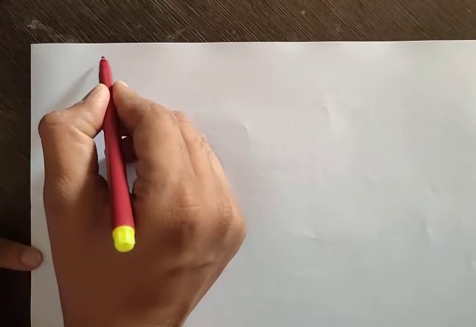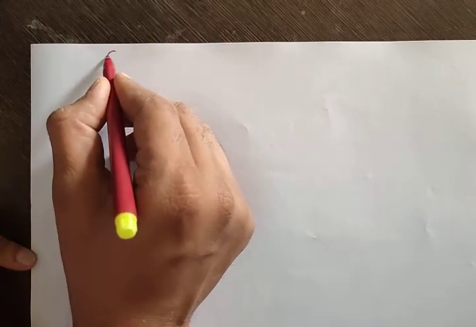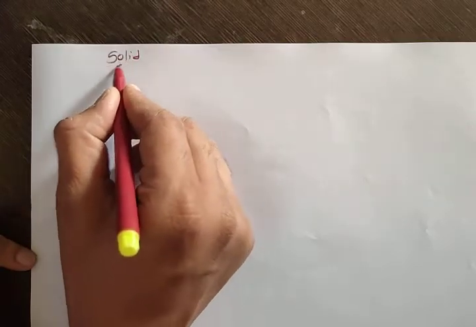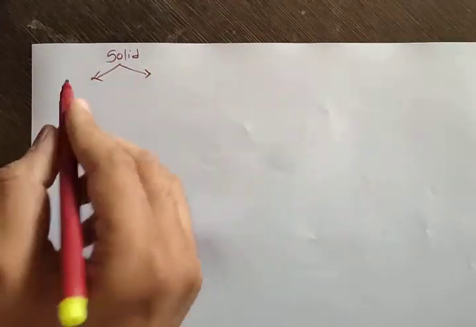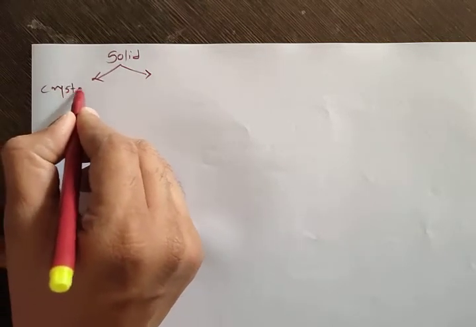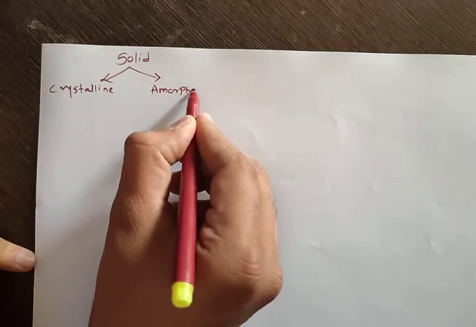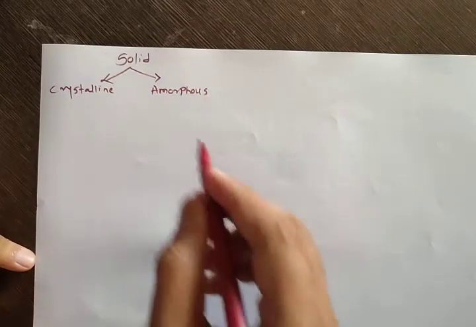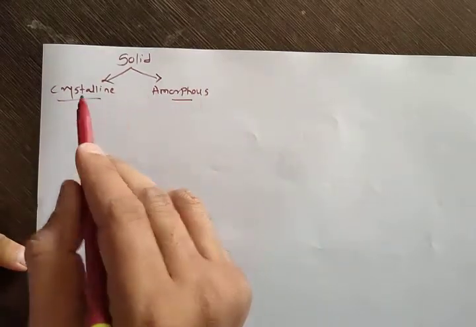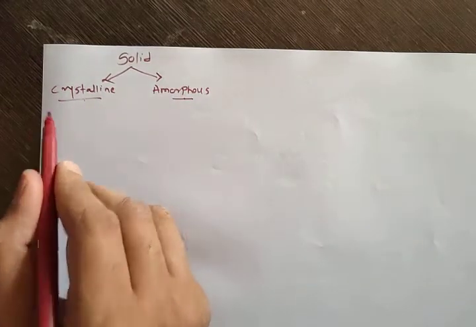Before studying the actual forms of carbon, that is diamond, I want you to understand two terms. Solid. Every solid is divided into two types. The first is crystalline solid and the second is amorphous solid. There are two types of solid present in nature, first crystalline and second amorphous. Now what is meant by this? I think I already told you.